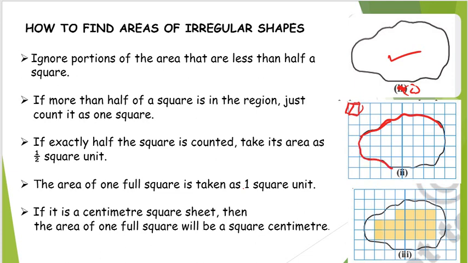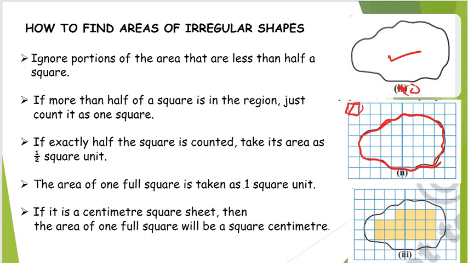This square grid sheet has boxes where each box is 1 square centimeter, so the area of each square is 1 square centimeter. Now how do we find the area? After tracing, remove your object, that is, whatever irregular shape you have, and see how many full squares are there in this irregular shape. First we find the total number of full squares, and those full squares you consider as one full square each.